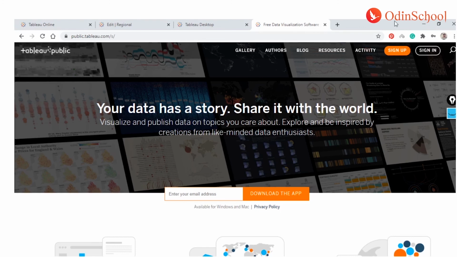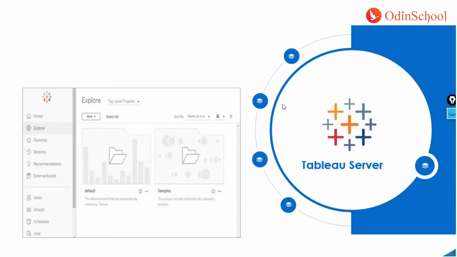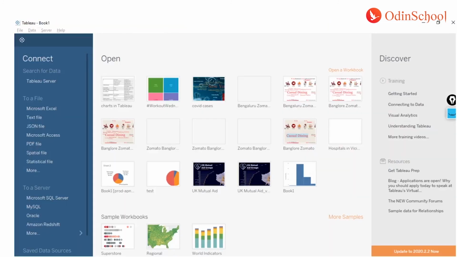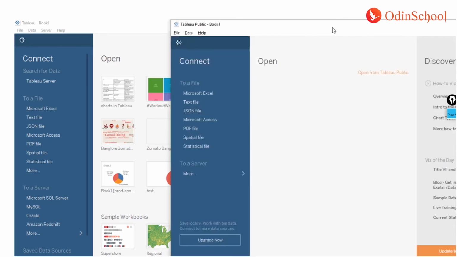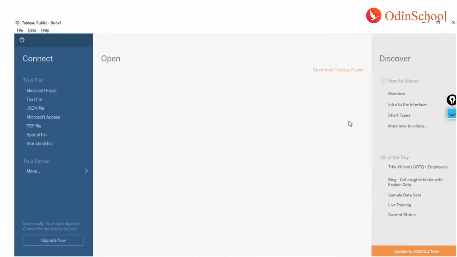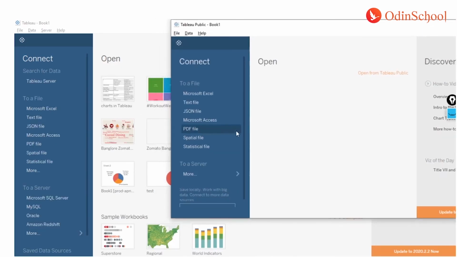Once you have downloaded it and installed it, you will get a tool which looks like this. Now this is my Tableau Desktop. You may not have these thumbnails over here. As you start creating your dashboards, these thumbnails will be generated automatically, right? Let me show you my Tableau Public screen and you can understand what I mean by that. So yeah, it looks something like this. It will not even have any thumbnails over there.